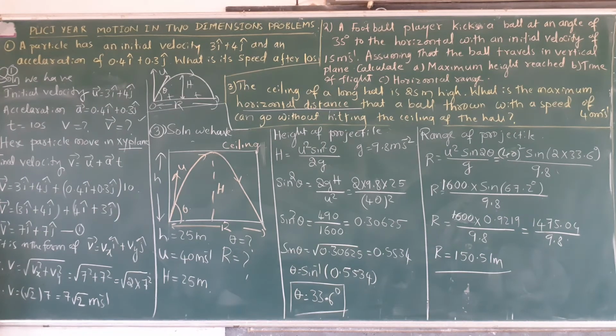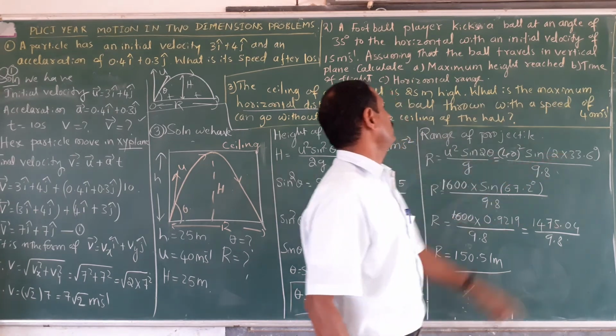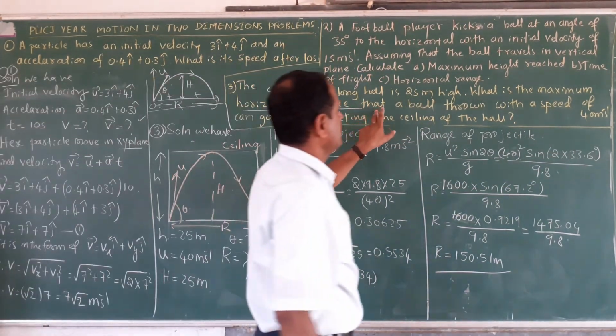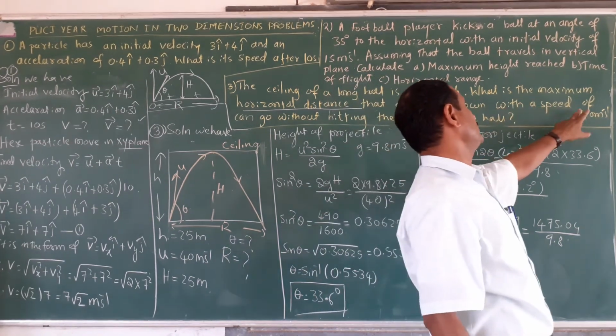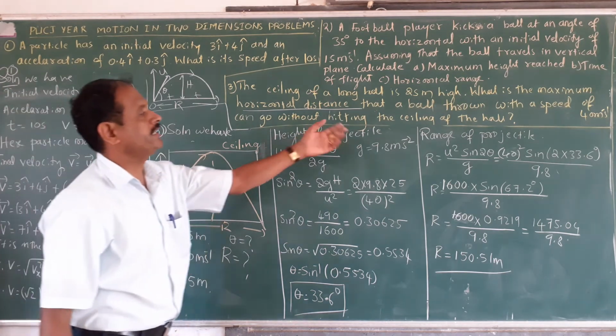Now see here how you solve that problem. That is the third problem. The ceiling of a long hall is 25 meters high. What is the maximum horizontal distance that a ball thrown with a speed of 40 meters per second can go without hitting the ceiling?